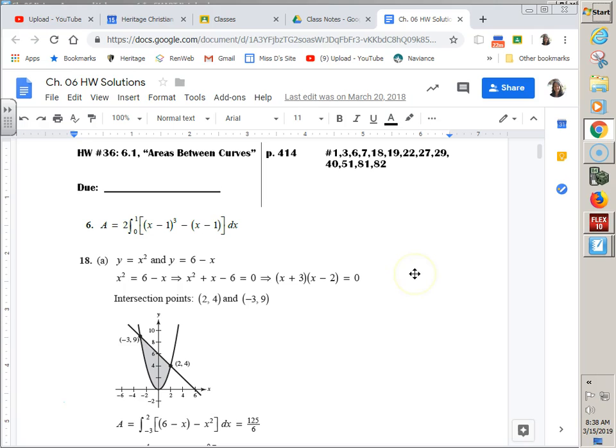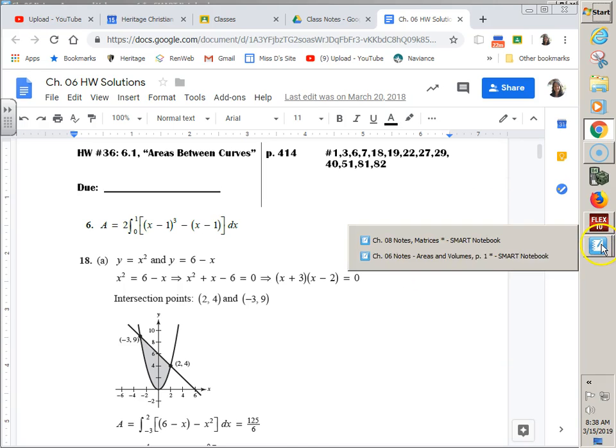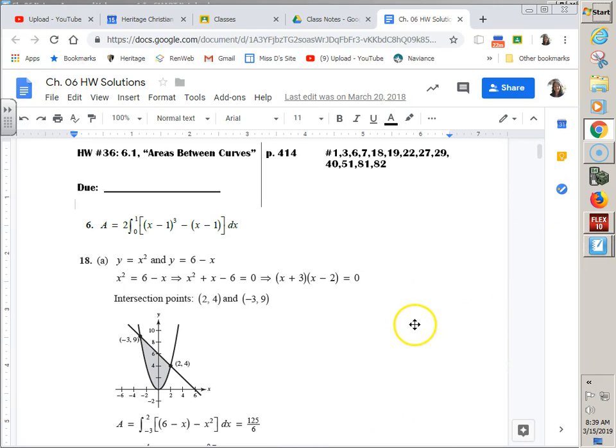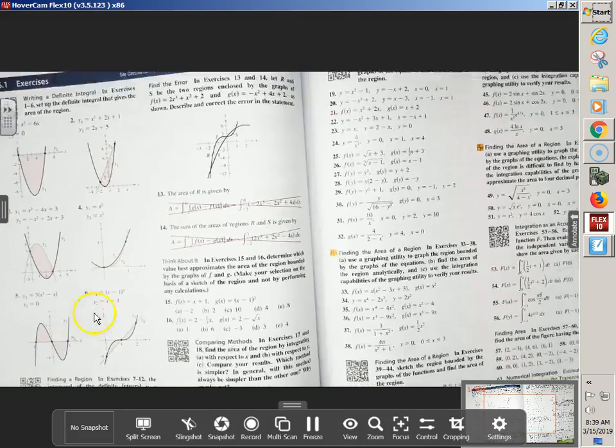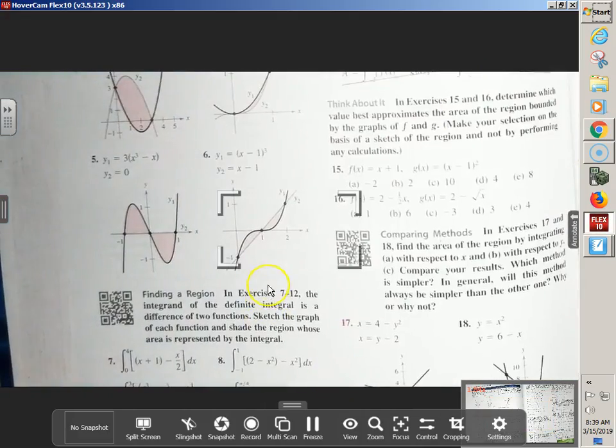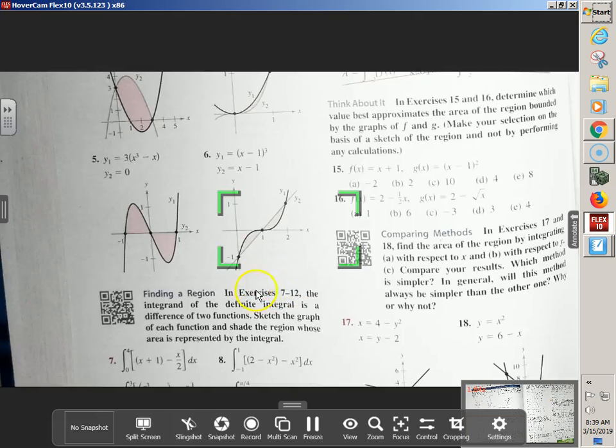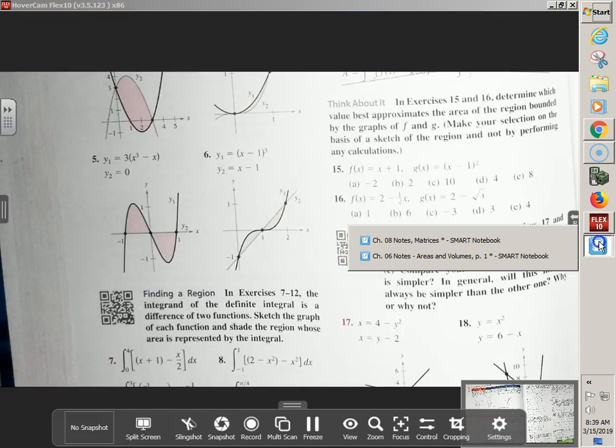But let's go ahead and grade, because homework wasn't all that bad, right? Shouldn't have been. Because remember, it started off just by saying, hey, here's a picture. Can you show me an integral expression? Whoa, number 6. Hold on. What's with this 2 in front and only one integral? I thought when I was looking at the picture in the book, there should have been 2 different integrals. Because how many different areas between are there, guys? 2. So guess what? This is not the only way to write number 6's answer.